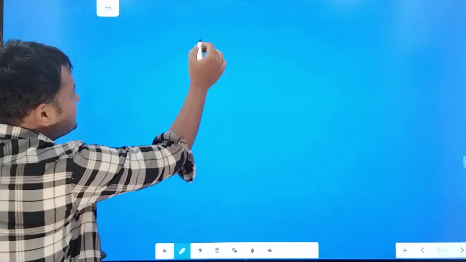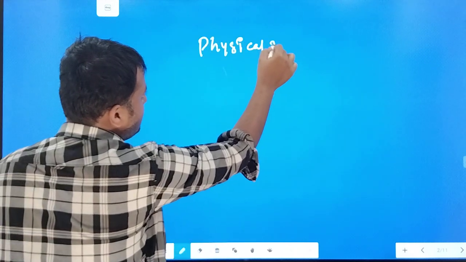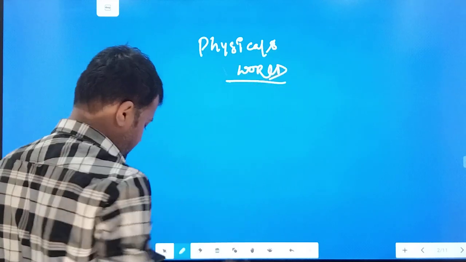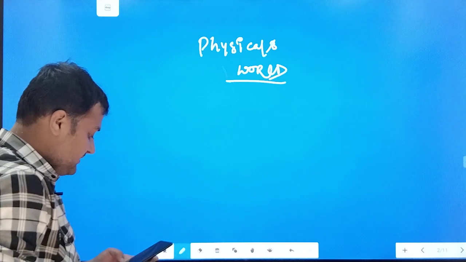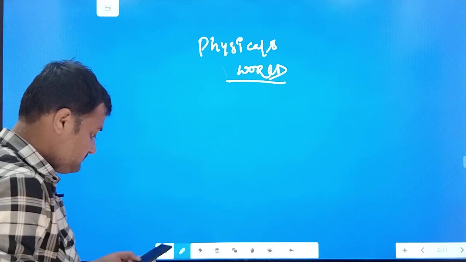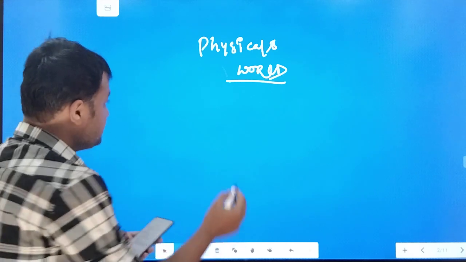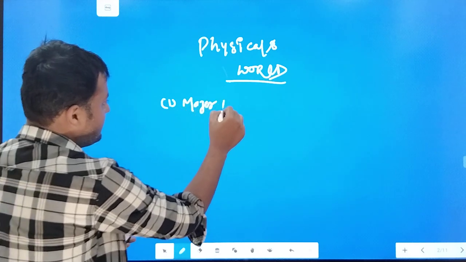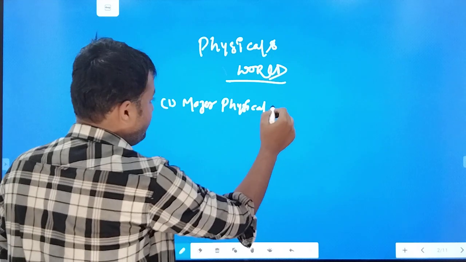Firstly I will be discussing the physical and world geography. If we look into the content of this syllabus, the first point is major physical features.